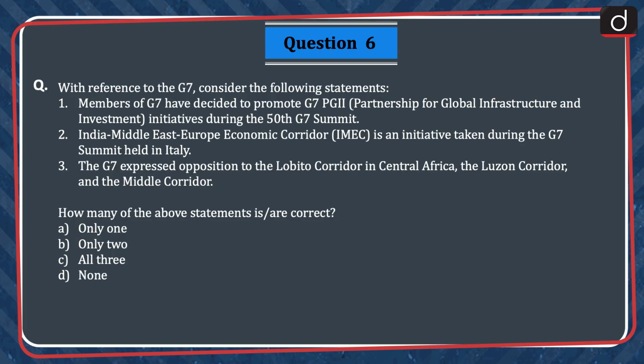Next question is with reference to the G7. Consider the following statements. Members of G7 have decided to promote G7 PGII initiatives during the 50th G7 Summit. India Middle East Europe Economic Corridor, IMEC, is an initiative taken during the G7 summit held in Italy. The G7 expressed opposition to the Lobito Corridor in Central Africa, the Luzon Corridor, and the Middle Corridor. How many of the above statements are correct? Option A, only one. Option B, only two. Option C, all three. Option D, none. The correct answer is option A, only one.